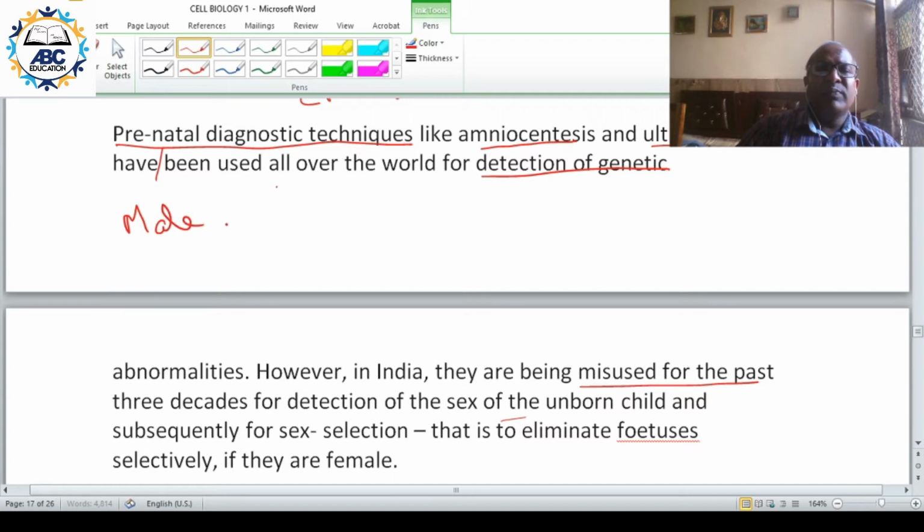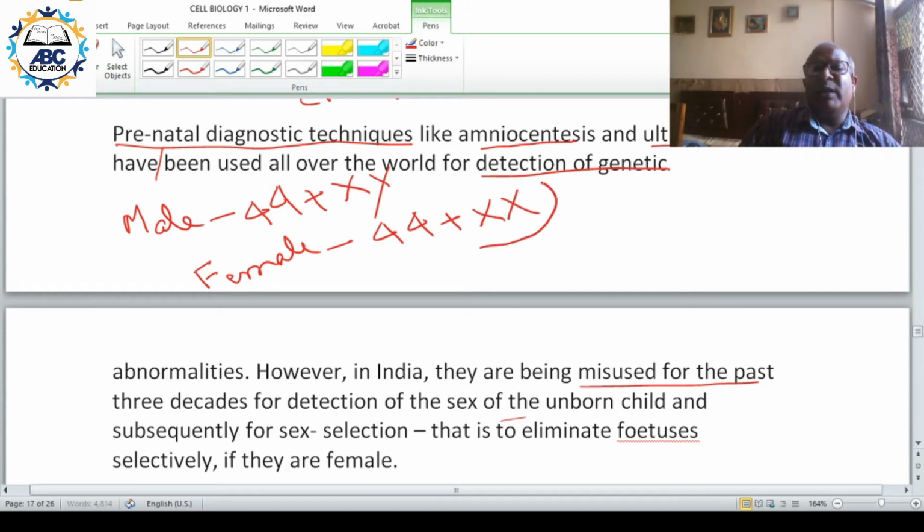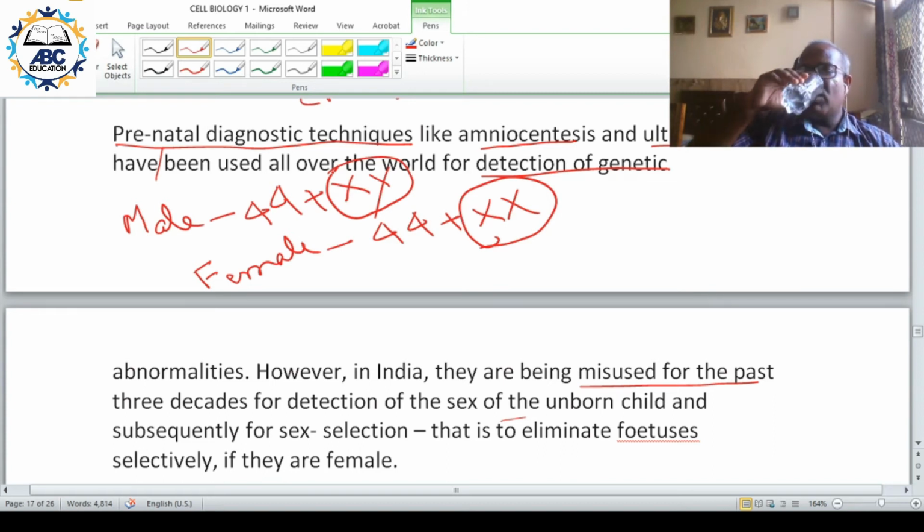Male: 44 plus XY, and female: 44 plus XX. Female has 2 X chromosomes, whereas male has 1 X chromosome and 1 Y chromosome.